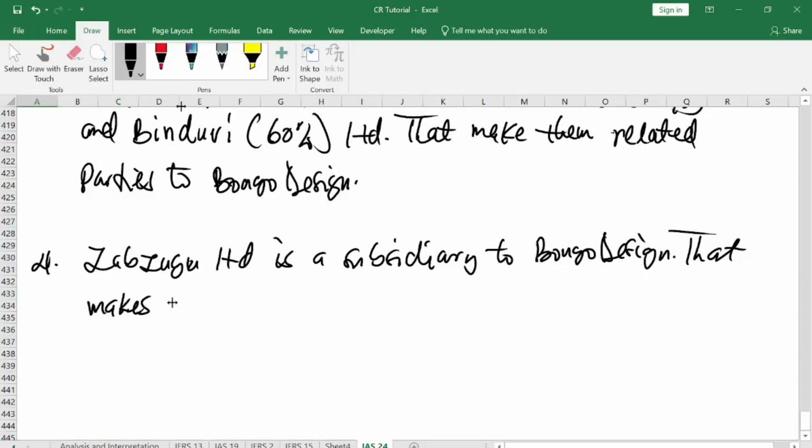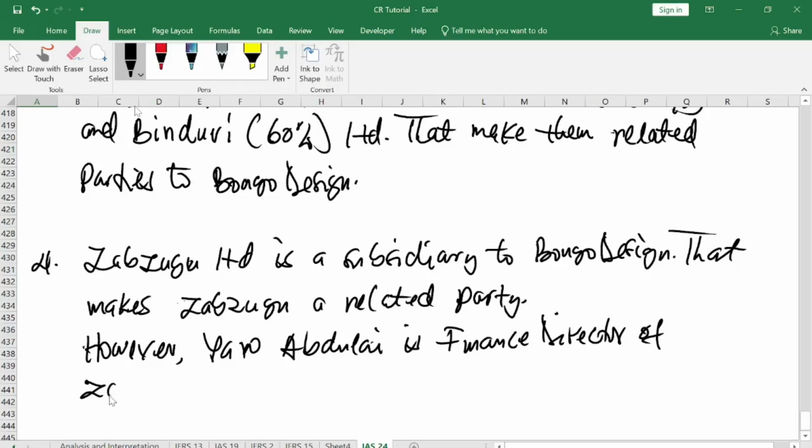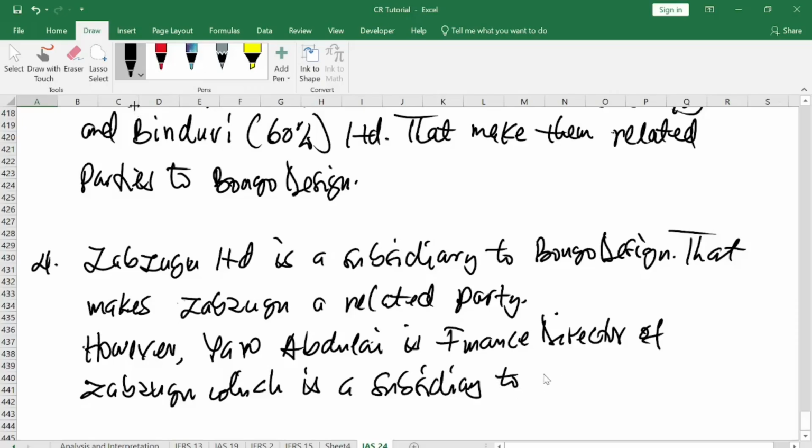That makes Zabzugu a related party. I will say, however, Abdullah is a finance director of Zabzugu, which is a subsidiary to Bongo Design.